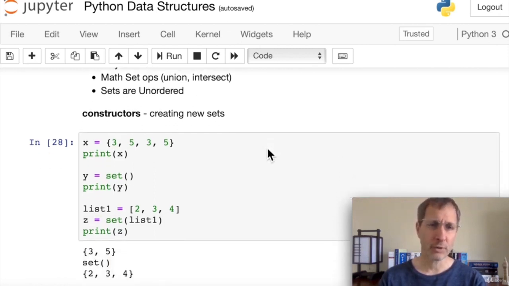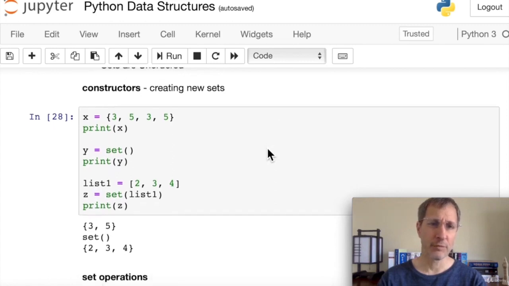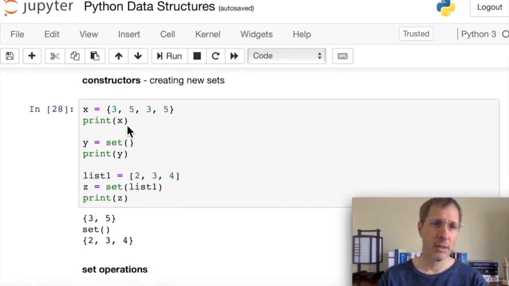So let's take a look at the constructors for a set. Here are a few different ways to create a new set. We can use these curly braces, and you'll see here as we pass in 3, 5, 3, 5, we've got some duplicates there. What Python does is it filters out the dupes and gives us a set with just 3 and 5 in it.